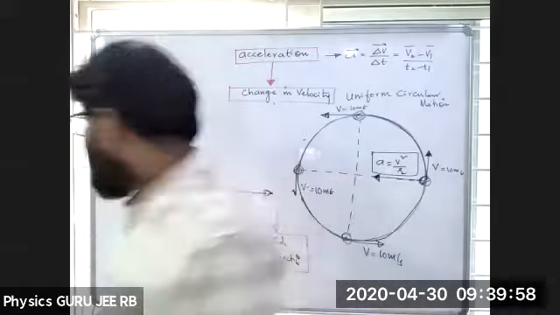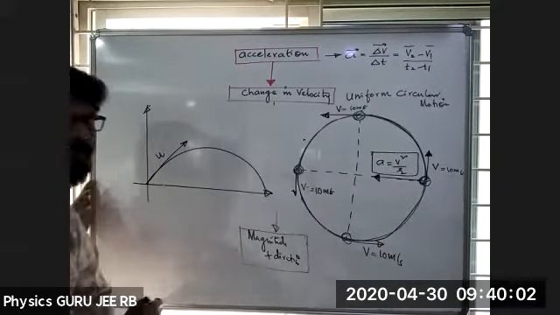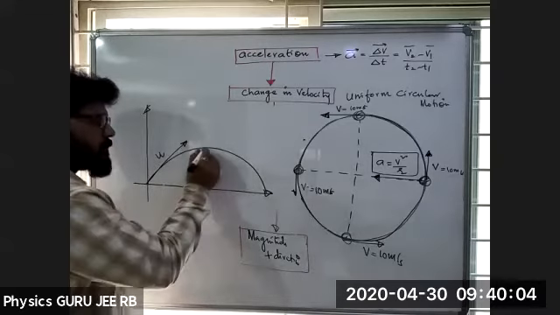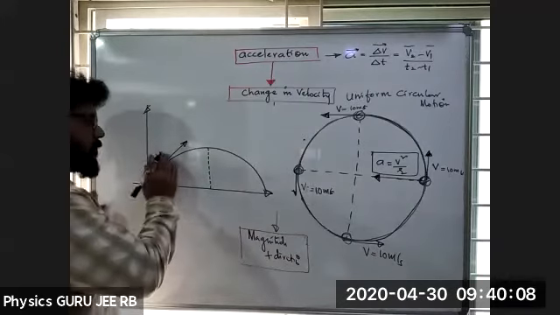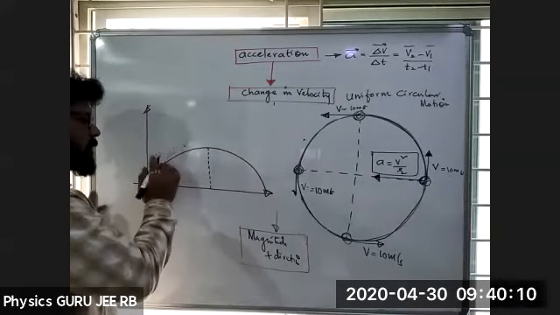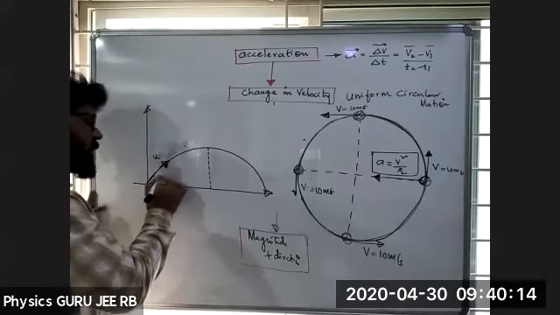Now, what happens in a parabolic path? Let me explain like this. In the parabolic path, first till this point, the velocity is in the upward direction. I can show it clearly. This is nothing but the initial velocity making an angle theta.